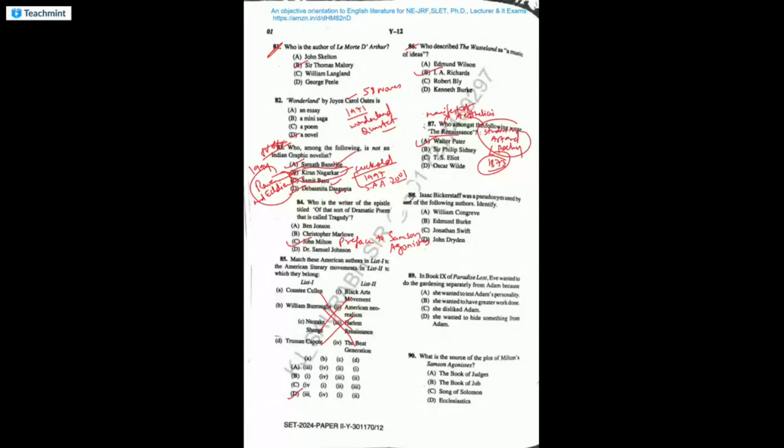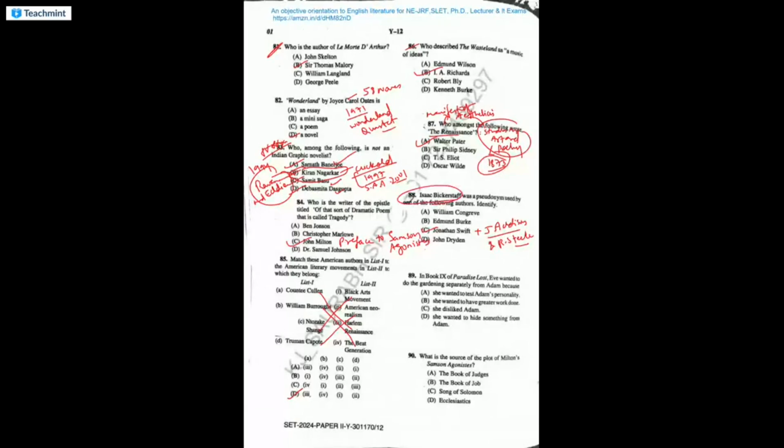Isaac Bickerstaff was a pseudonym used by one of the following authors. It's by Jonathan Swift, but it was also used by Joseph Addison and sometimes by Richard Steele. So there are two or three writers who use the name Isaac Bickerstaff.